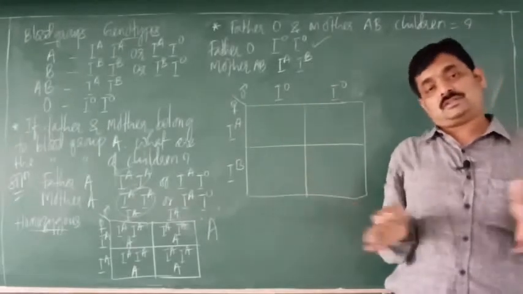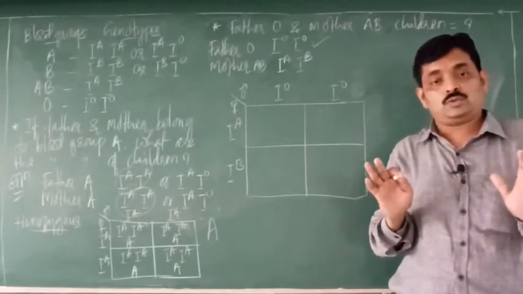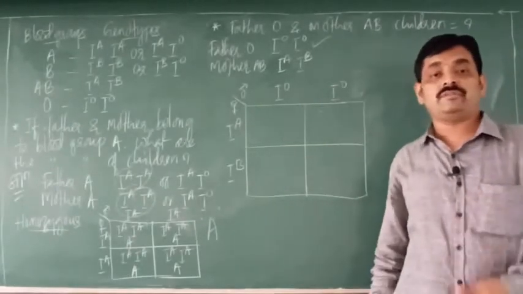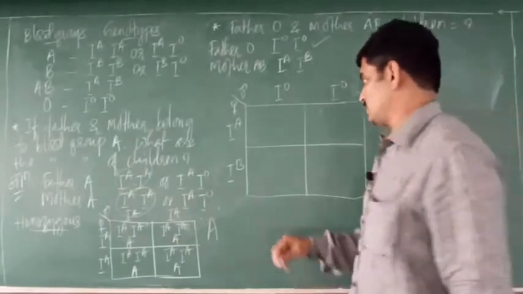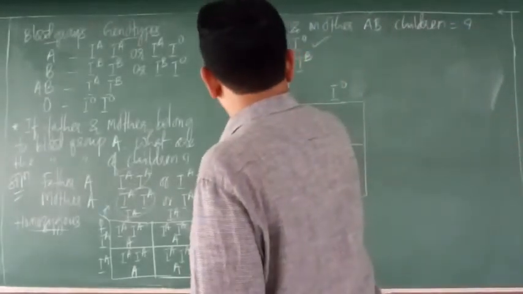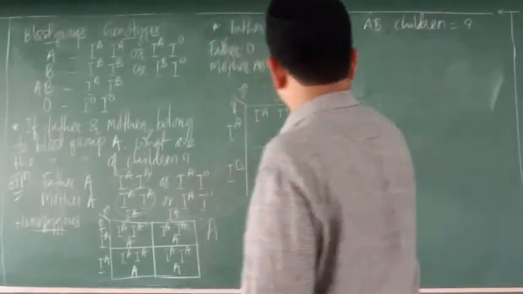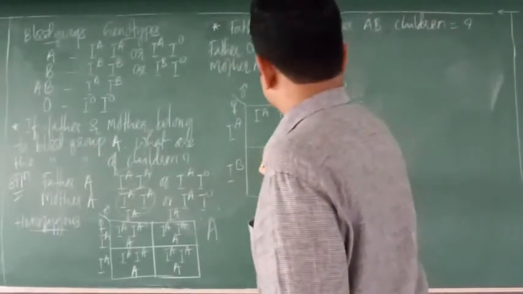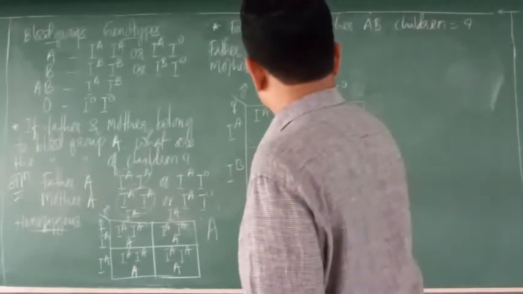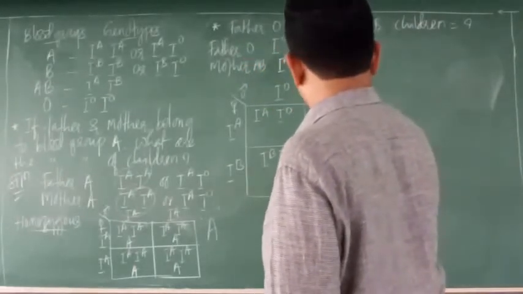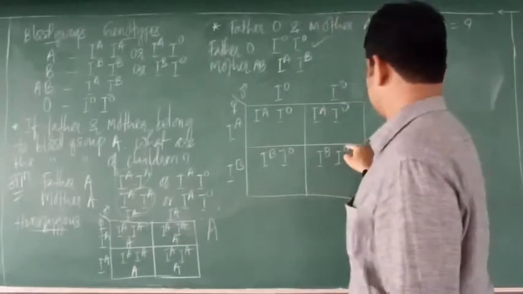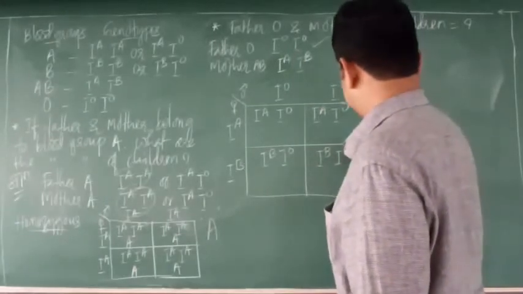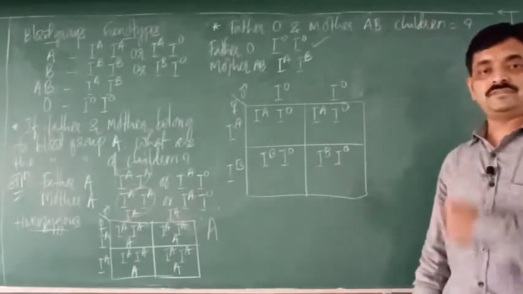So fuse these gametes and you will obtain the genotypes of children. So we shall write the genotypes here. So these are the genotypes of children.